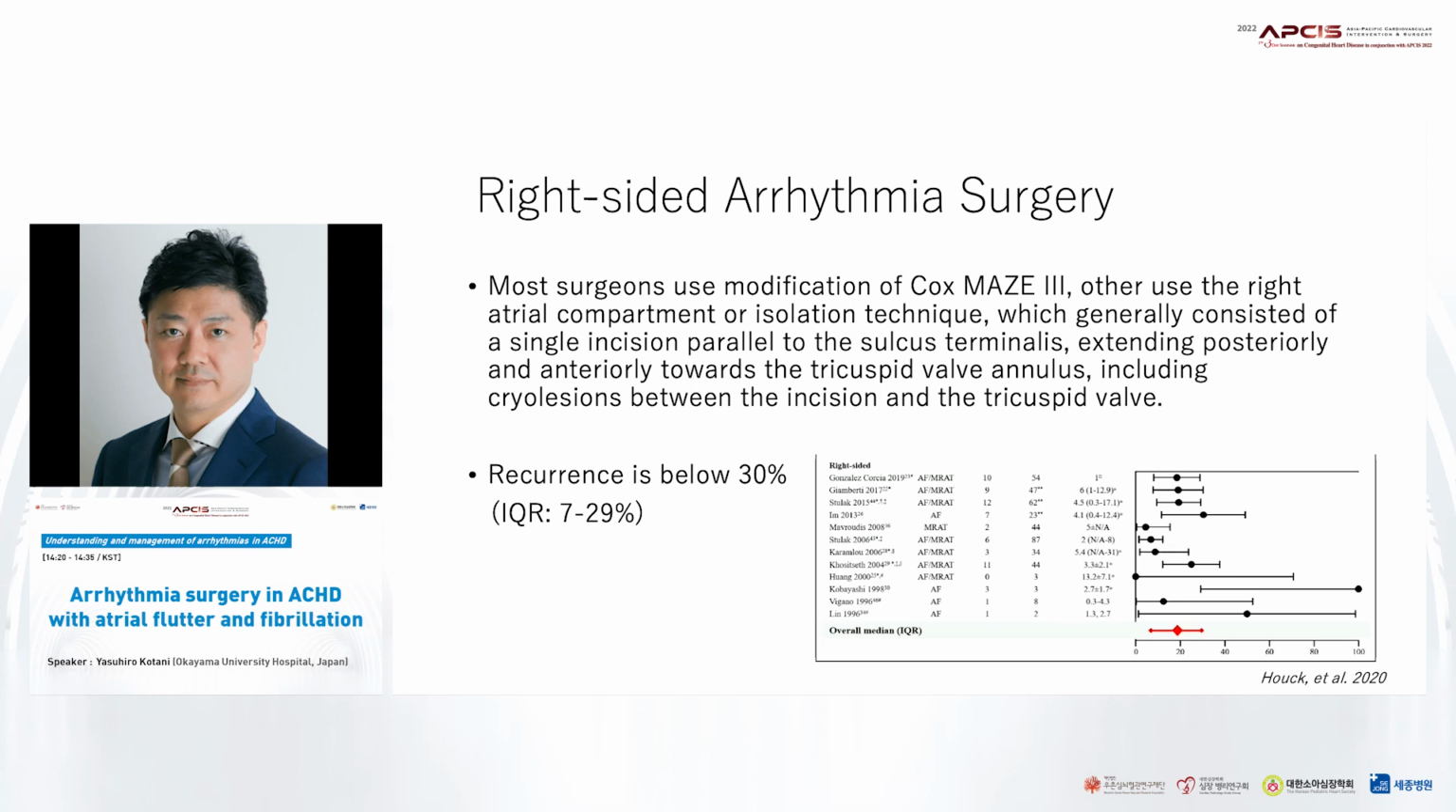For right-sided arrhythmia surgery, most surgeons use a modification of Cox-Maze 3. Others use a right atrial compartment or just isolation technique, which generally consists of a single incision parallel to the sulcus terminalis, extending posteriorly and anteriorly towards the tricuspid valve annulus, including cryo lesions between the incisions and the tricuspid valve. The study showed the recurrence is below 30%, ranging from 7 to 29%.